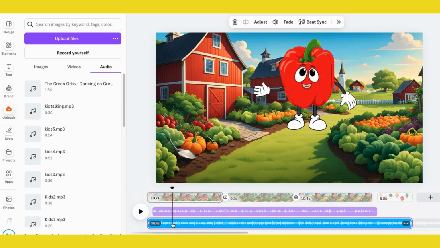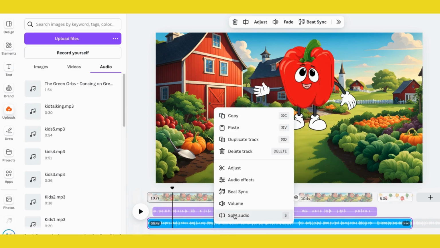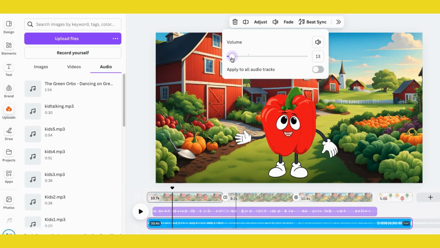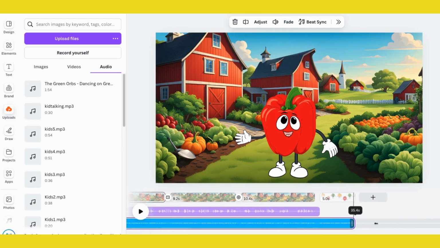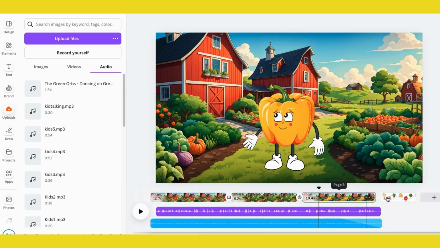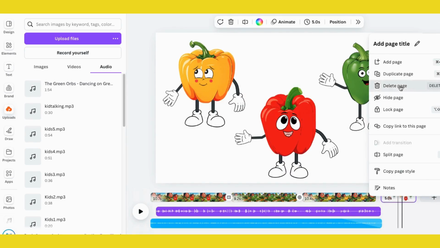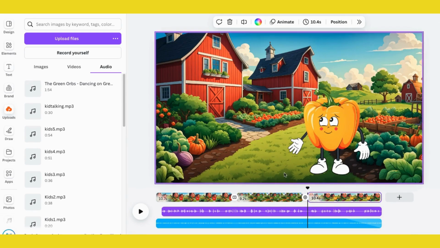Next, click on the music track. Right click on it and bring the volume way down so you can hear the words very easily. You do not want the music to be too loud to cover up the sounds of the narration. I'll add a fade at the end and I'll just delete this page. All right, and let's listen to it for a second. Yeah, that'll work.